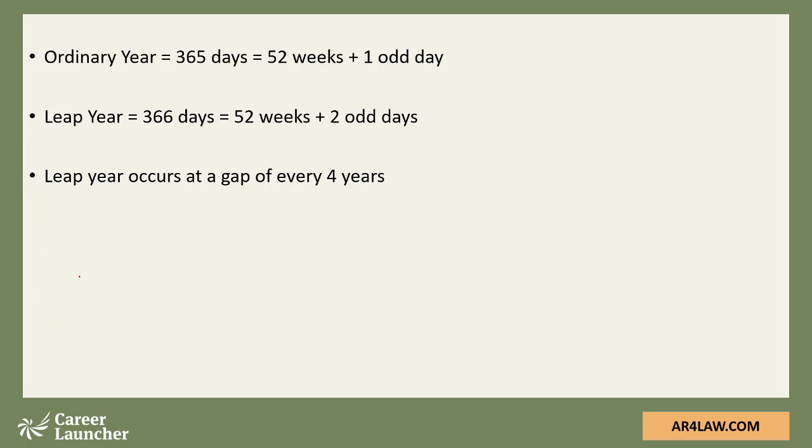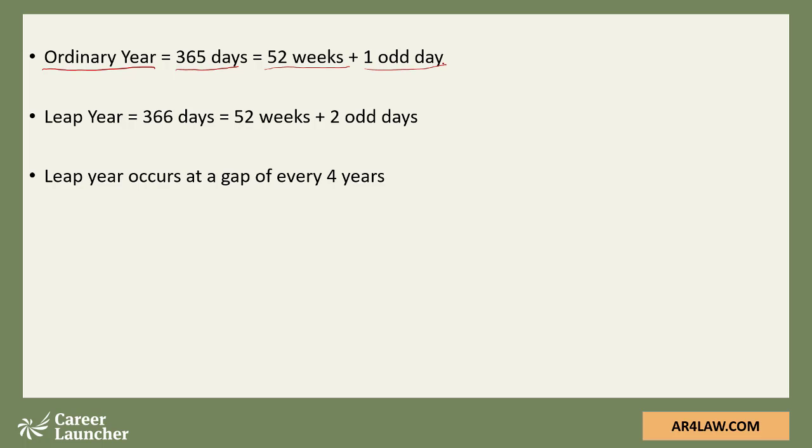Now, when we talk about calendars, we talk about months, years, days, and we know any year can be categorized as ordinary or leap. Now, what exactly is an ordinary year? An ordinary year is a year which has 365 days. And when we want to see how many weeks are in 365 days, we divide 365 by 7. We get a quotient of 52. So we know 365 days means 52 weeks, and we get a remainder of 1.